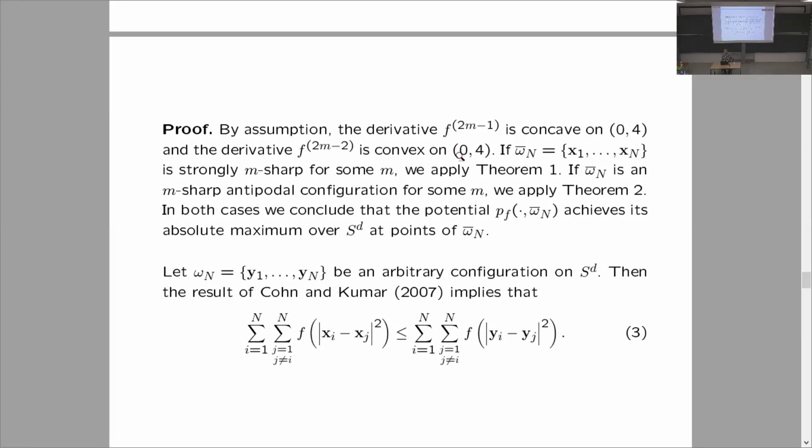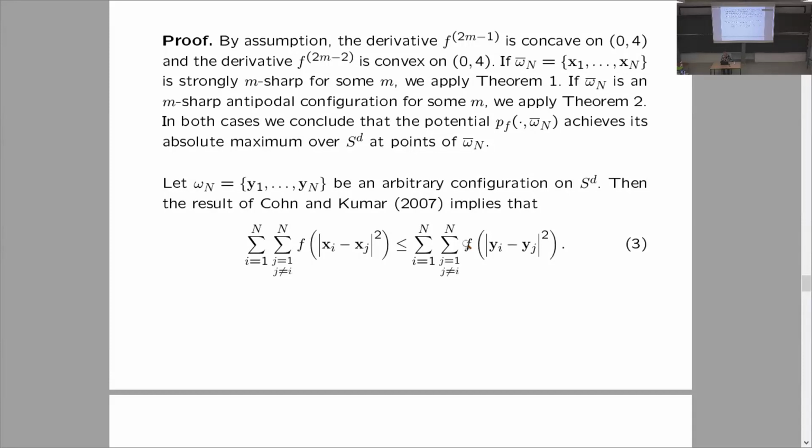This means the assumptions of both theorems on f that we stated for the maximum of the potential are satisfied. Omega n bar is strongly m-sharp for some m. We apply the first theorem, and if it's a sharp antipodal configuration, we apply the second theorem that we just mentioned. In both cases, the potential achieves its absolute maximum at points of omega n bar itself.